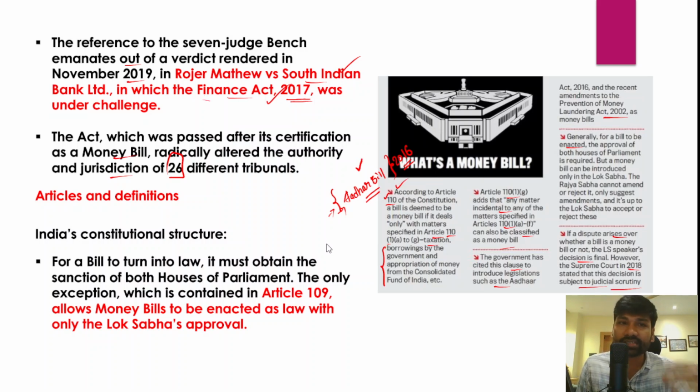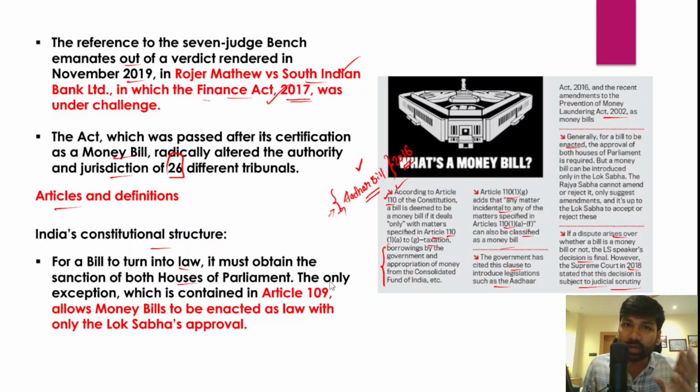Right, so we have discussed all the articles which deal with a money bill. For example, when we talk about the constitutional structure or different articles which are talking about the money bill and certain financial bills, which are also passed through the same procedure as money bills. For any bill to become a law, it must obtain the sanction of both houses of Parliament.